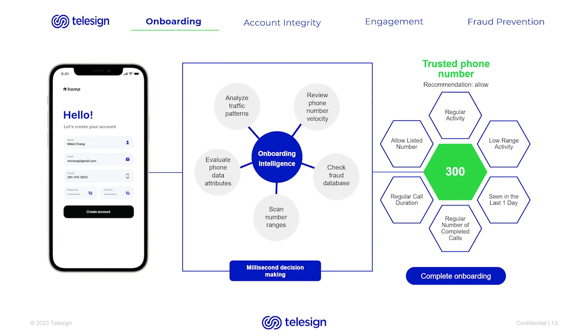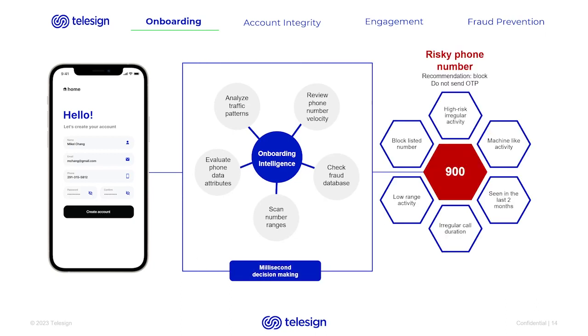Now, let's take a look if Mikkel has a low risk score, meaning he's likely a trusted user, a real person, not a bot. His phone number has exhibited regular activity, his traffic patterns are normal, and we've regularly seen him across our network. He also doesn't show up on the blocklisted numbers list.